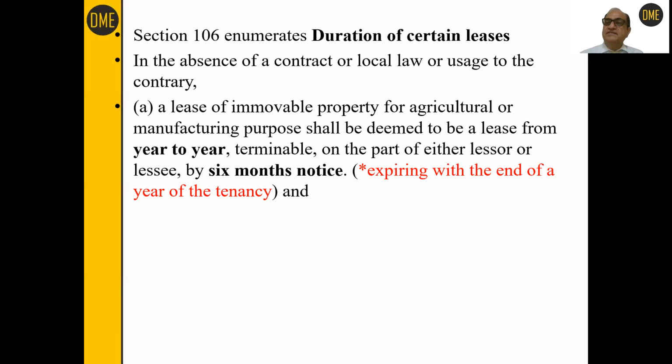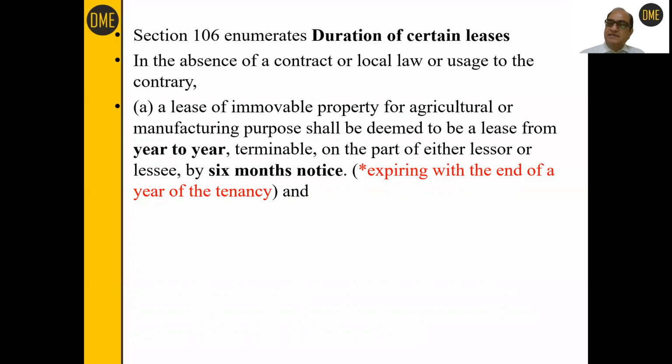And the important fact is that this tenancy can be terminated either by the lessor or by the lessee. Both of them have a right to terminate the tenancy provided 6 months notice is given. So this 6 months is a pretty good period where, if the crop is sown by a particular person, he can reap it, he can cut it and take benefit of the crop which was sown by him. So that's why law says that 6 months prior notice has to be given.